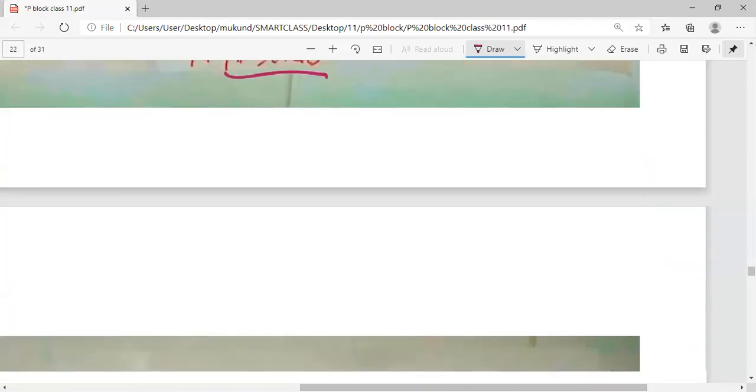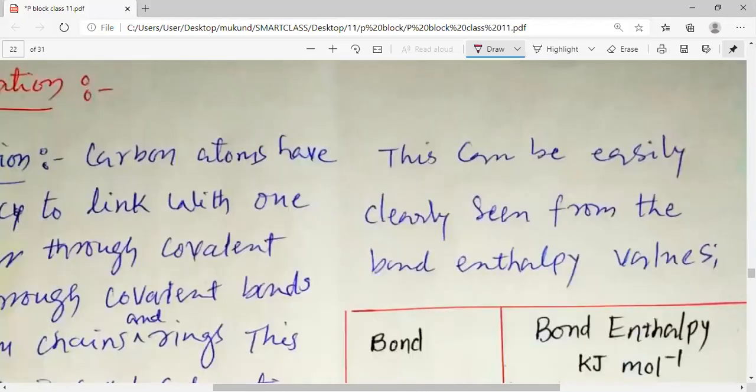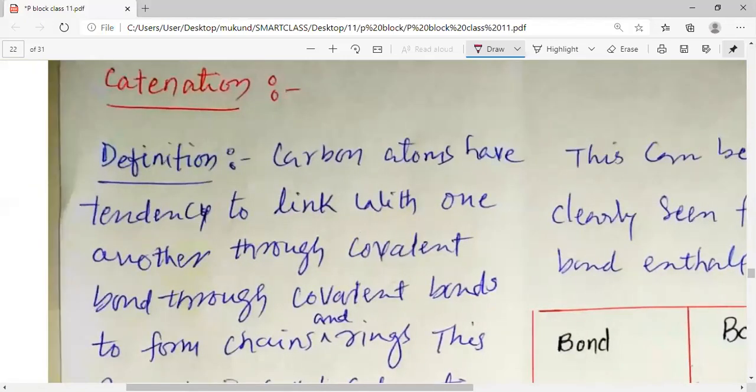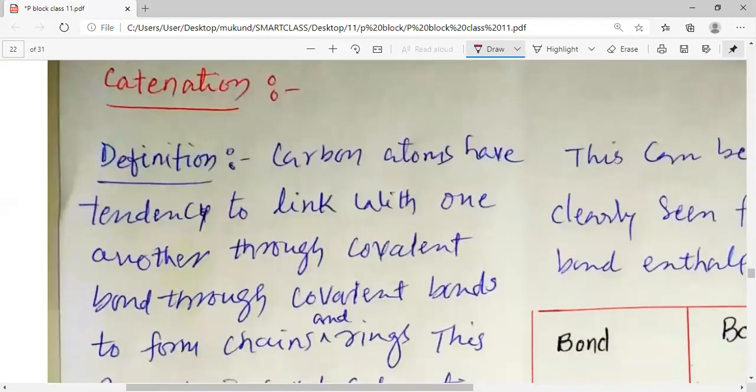For making pπ-pπ kind of bond, the atom should be very small in size and they should have high electronegativity. Please remember that to make the pπ-pπ kind of bonds, the atom should be very small in size and they should have large electronegativity.